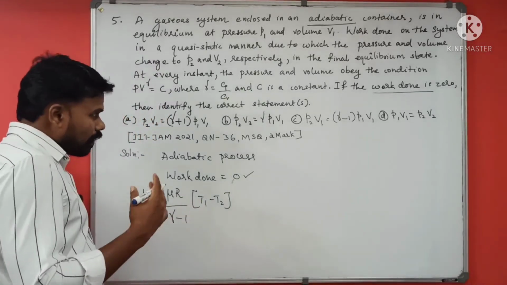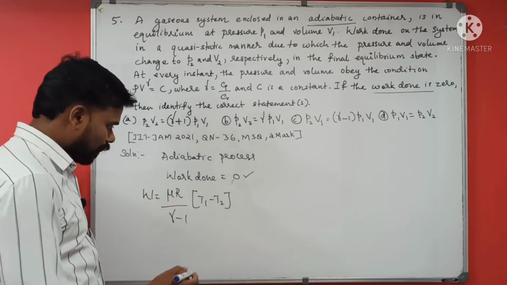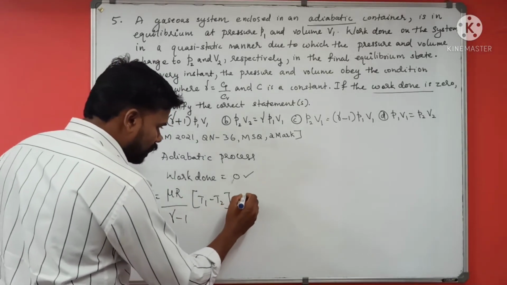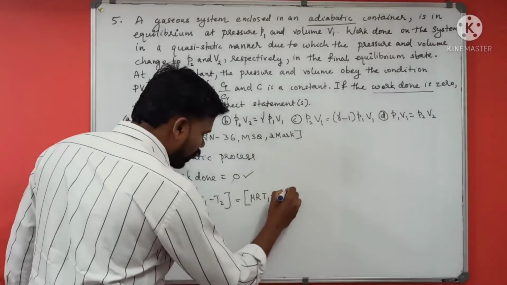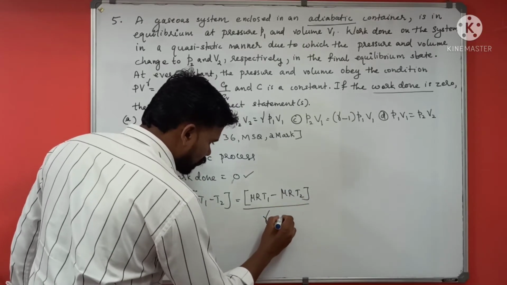In terms of pressure and volume, we can transform this equation. If you open this bracket, you can write it as mu R T1 minus mu R T2 divided by gamma minus 1.